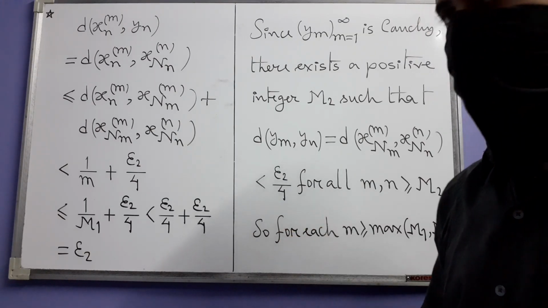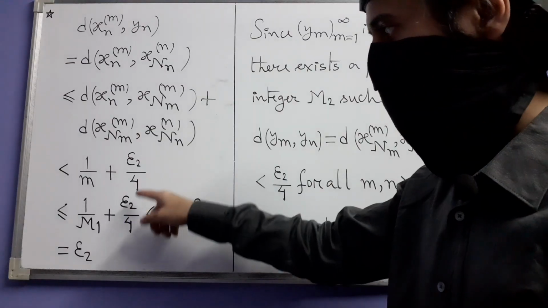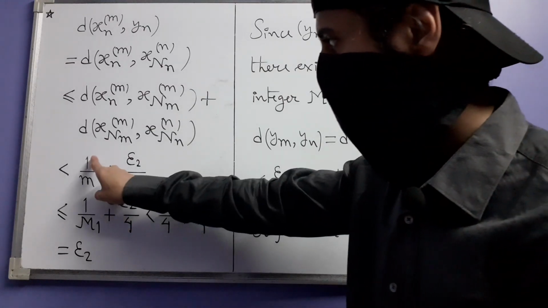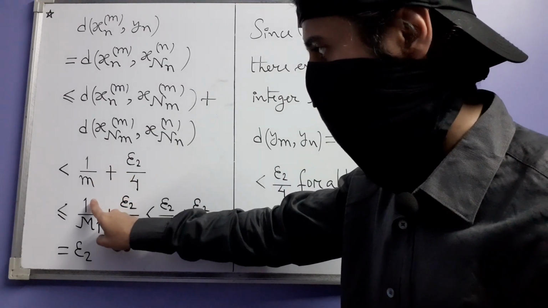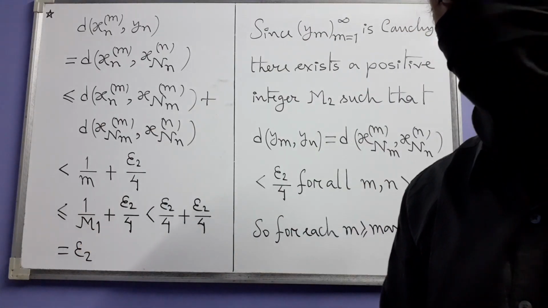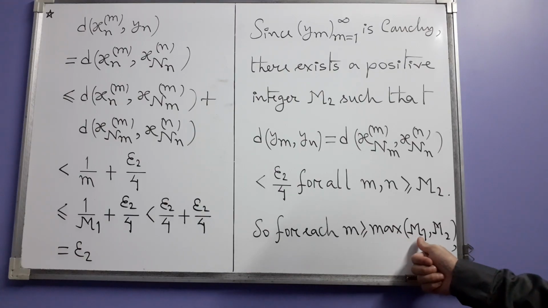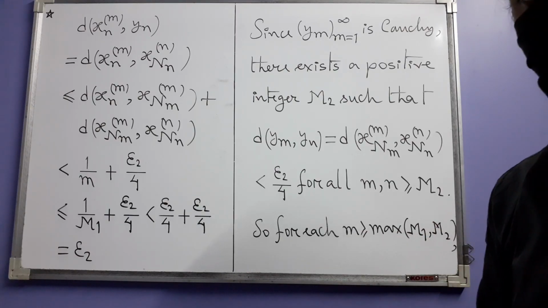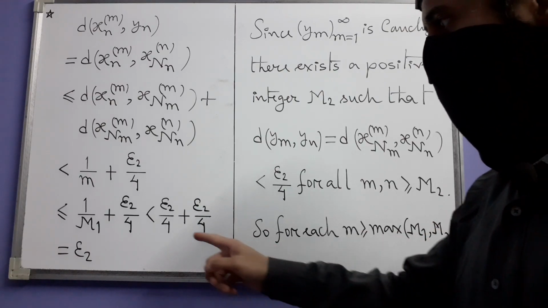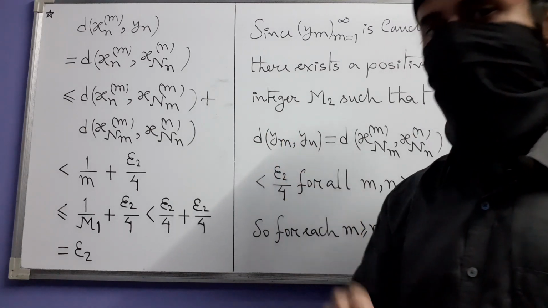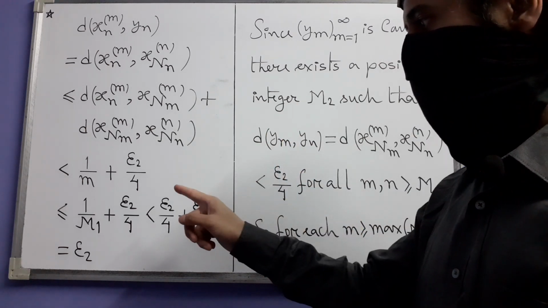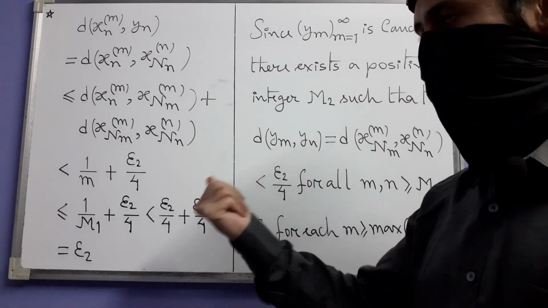But before we write that though, let us take this calculation to its conclusion. This 1 over small m is less than or equal to 1 over capital M1, because small m is greater than or equal to m1 also, that is why. And you go back and see how we chose this m1. m1 is greater than 4 divided by epsilon 2.